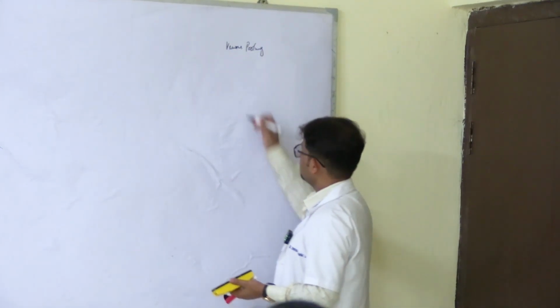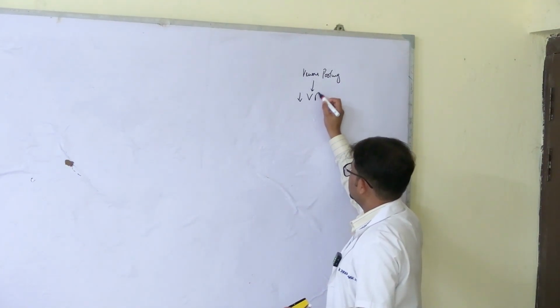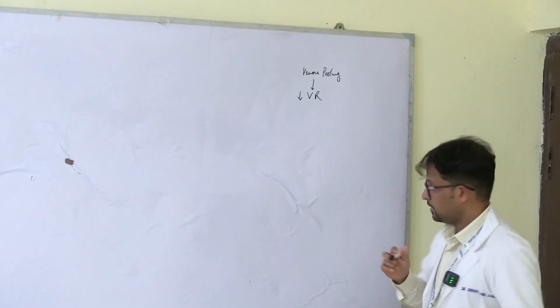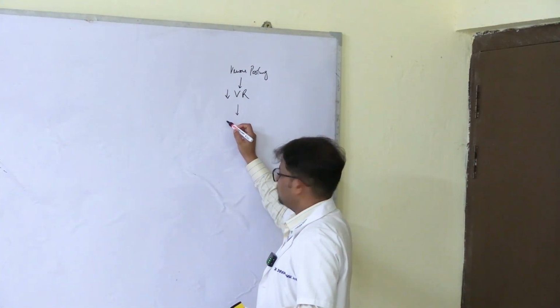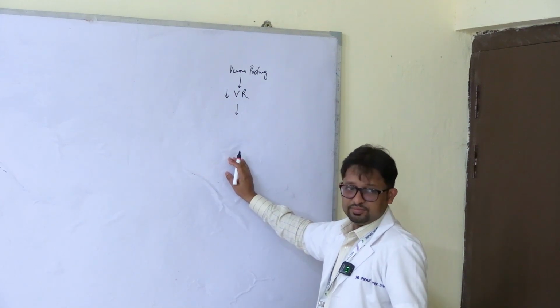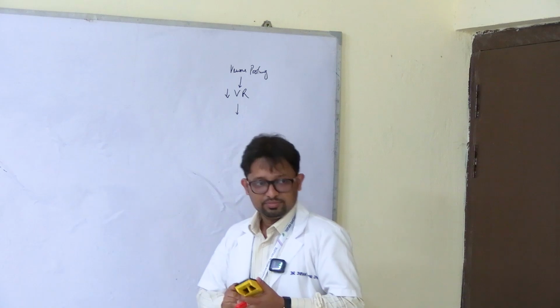Now, if venous pooling happens, does the venous return decrease or increase? It will decrease. If the venous return decreases, what decreases by the Frank-Starling law? What is the Frank-Starling law?